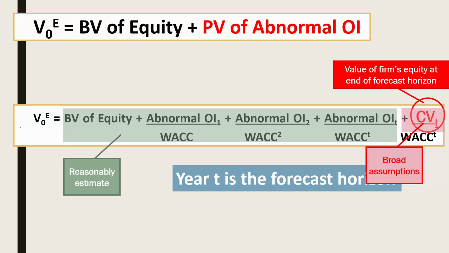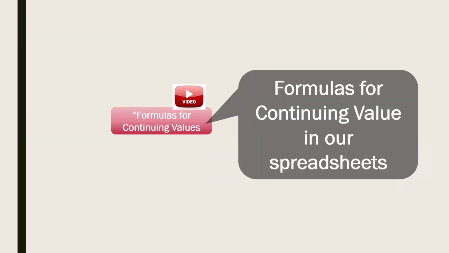It is most effective to simply make some broad assumptions beyond those periods where we can forecast abnormal operating income. In the video formulas for continuing values, we look at the formulas for continuing value we have incorporated into the spreadsheets.